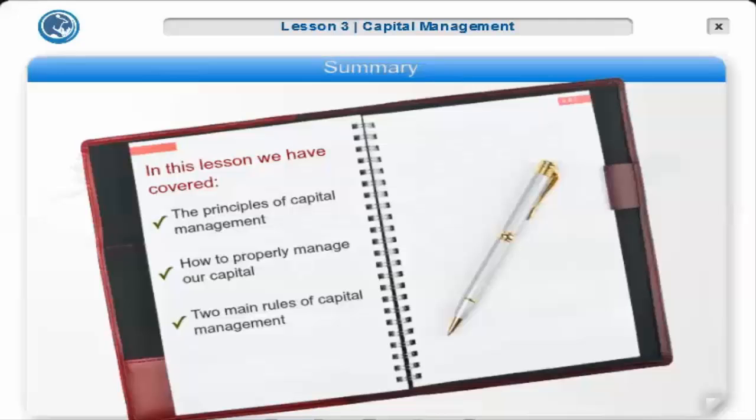We will now move on to the next lesson, which is about market analysis. We'll learn how to try to predict which direction the market will move in the future and invest accordingly.